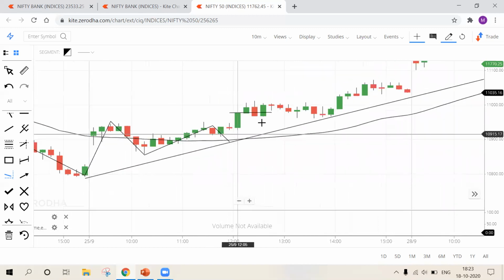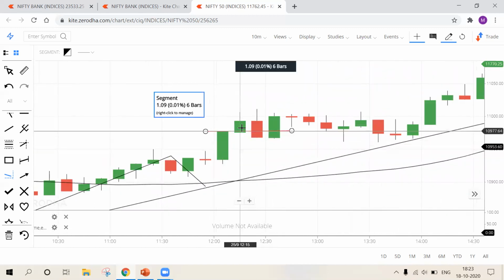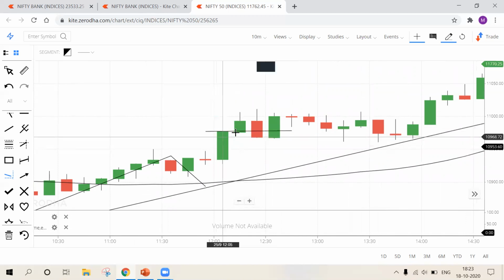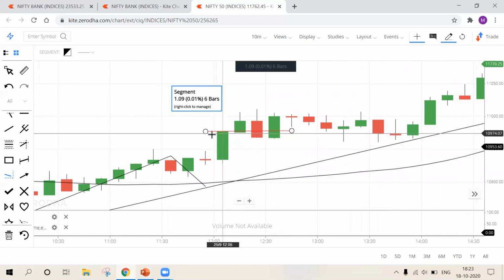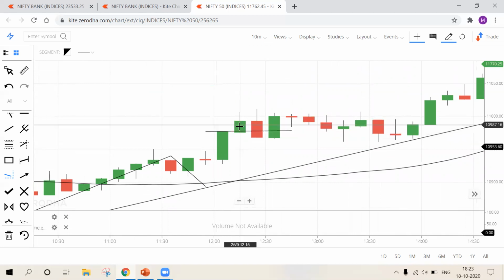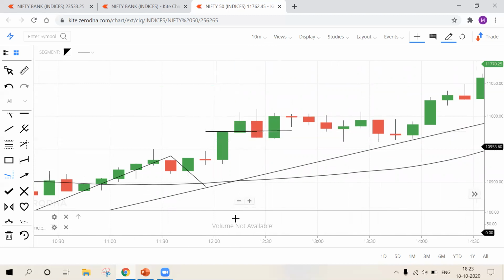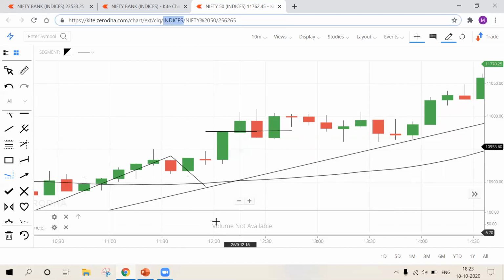Second confirmation, and third confirmation is higher high lower low formation. So you should have back to back green candles in 10-minute time frame. And the high of previous candles should be broken by the next candle, the confirmation candle. You should be entering at that price. We won't be having any volume confirmation. I already told you for indices volumes won't be there.